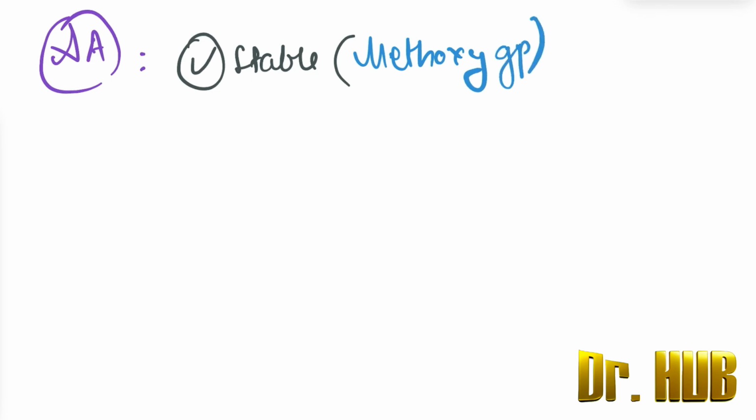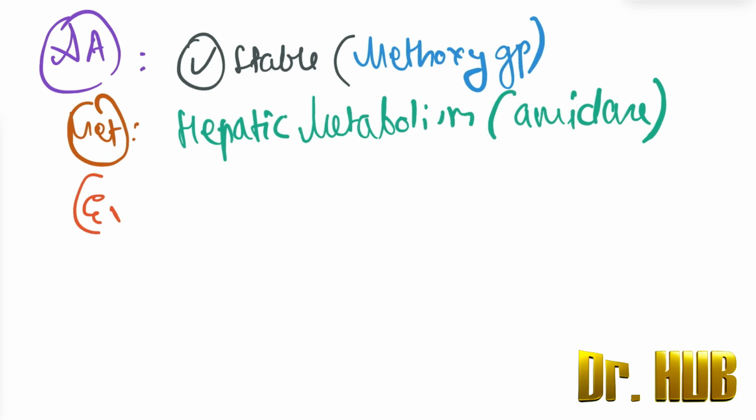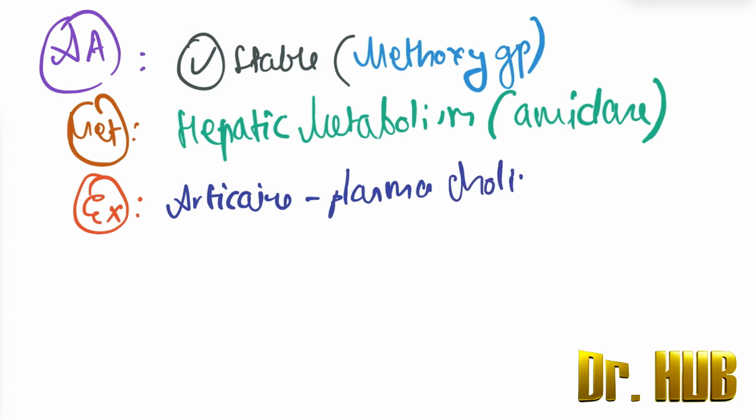Looking at the metabolism, it has hepatic metabolism, and that is by amidase. There is an exception here in the case of the amino amide: articaine is metabolized by plasma cholinesterase.